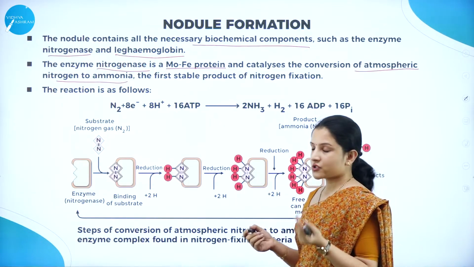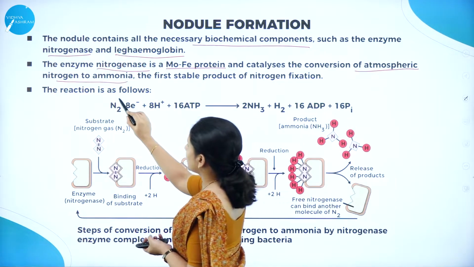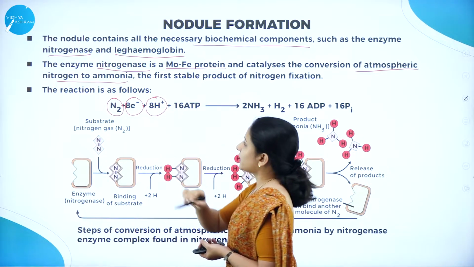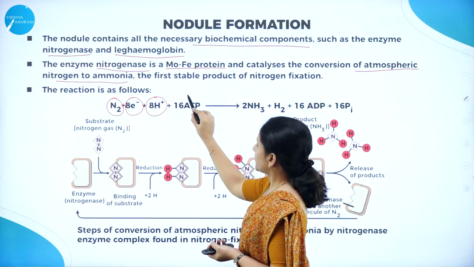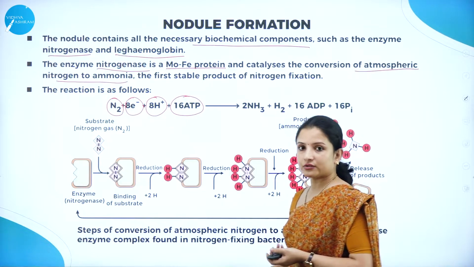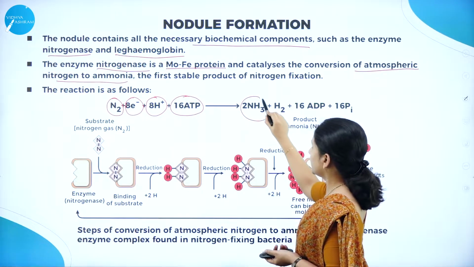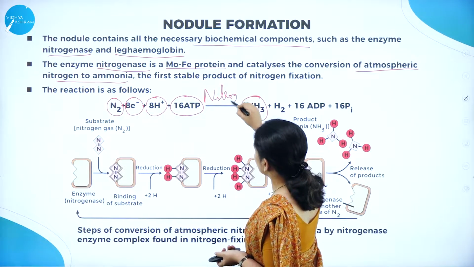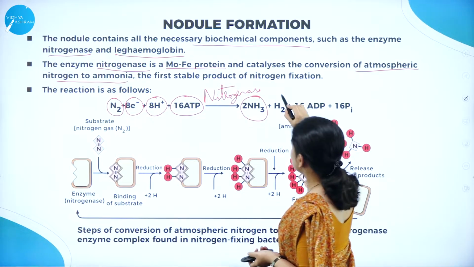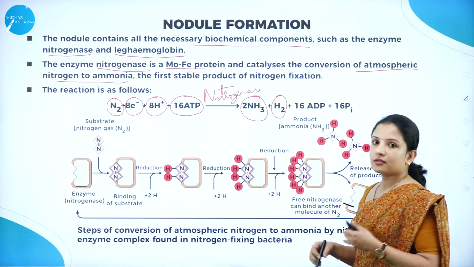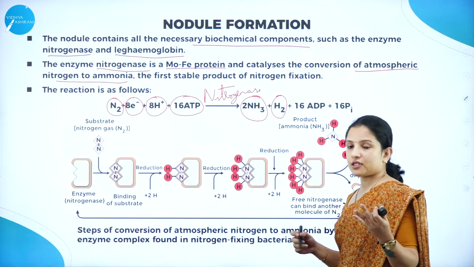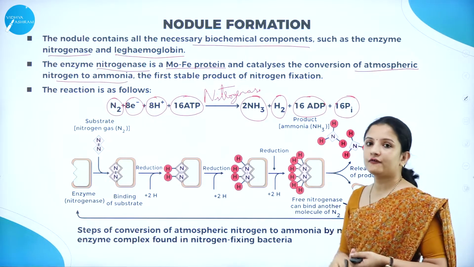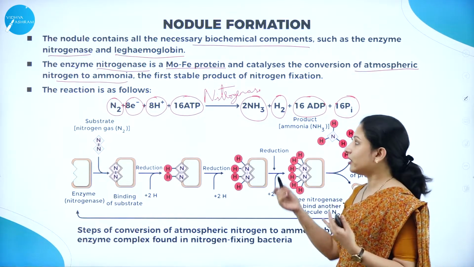So the reaction which occurs is as follows. What happens here? Nitrogen combines with 8 electrons and therefore with 8 hydrogens in the presence of 16 molecules of adenosine triphosphate to form ammonia. If all this has to occur, what is important? Nitrogenase enzyme. Nitrogenase, therefore releasing a hydrogen molecule, and here the dephosphorylation will occur. 16 ADPs will be released and therefore 16 inorganic phosphates will also be released. So this is how ammonia gets formed.